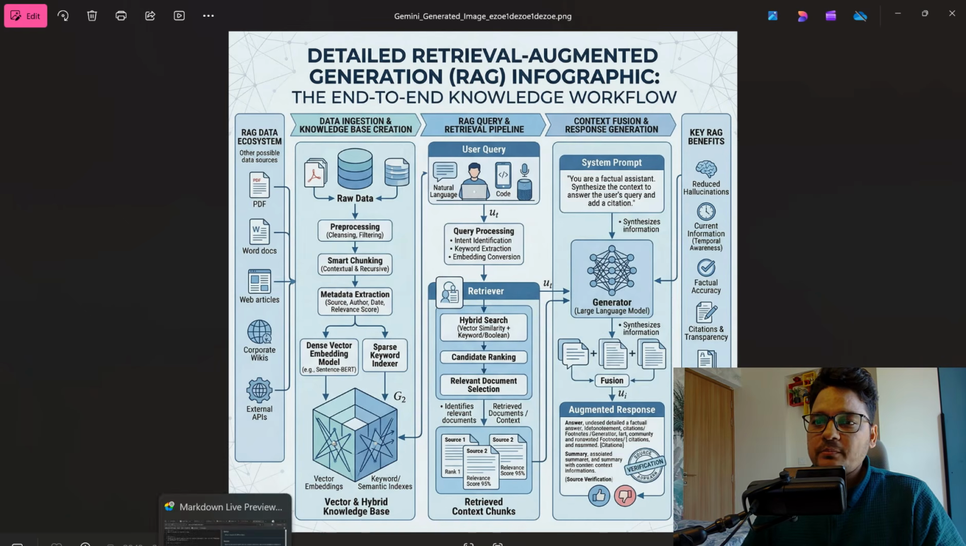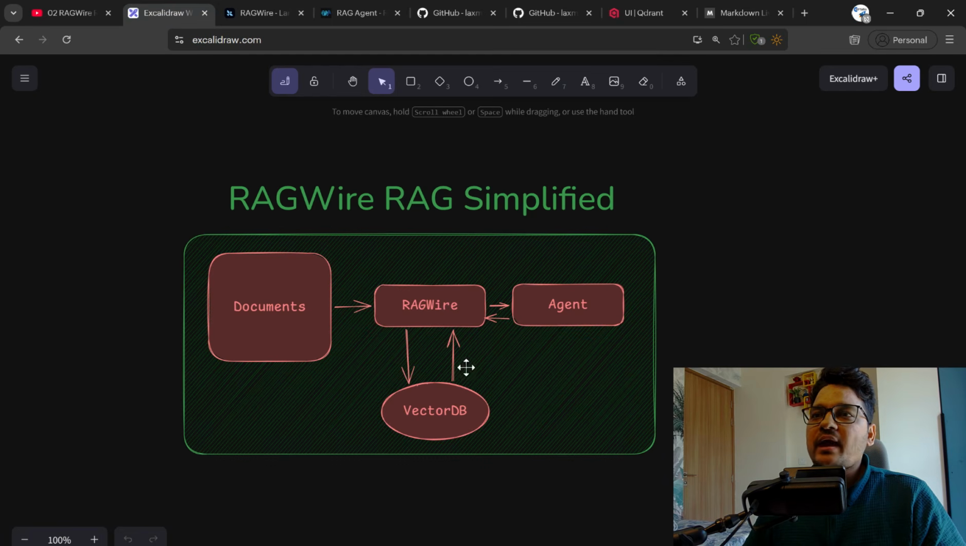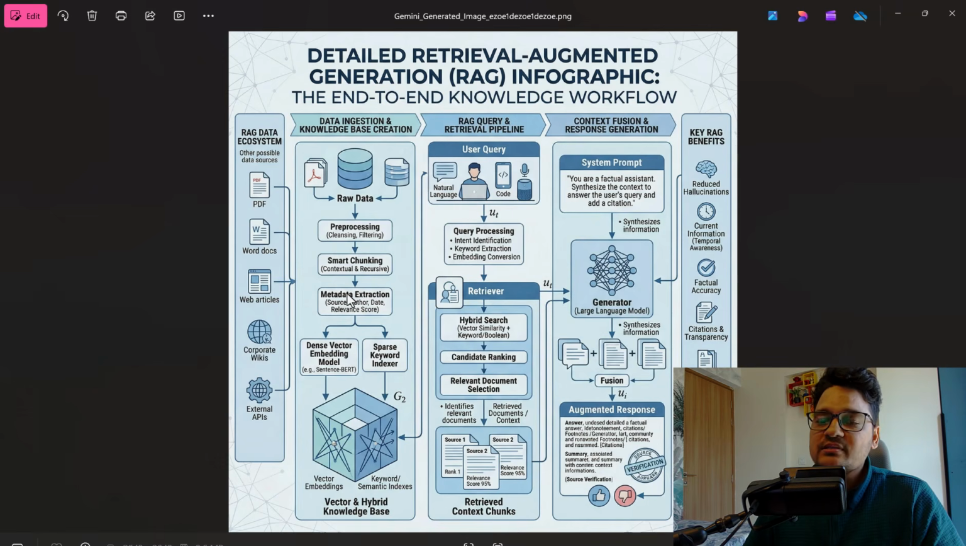So what is that simple process? The simple process which you can see here: in RAGWire, you just need to provide your document, then all the complex process which generally happens inside a RAG system is done by RAGWire itself. All these things are done by RAGWire.